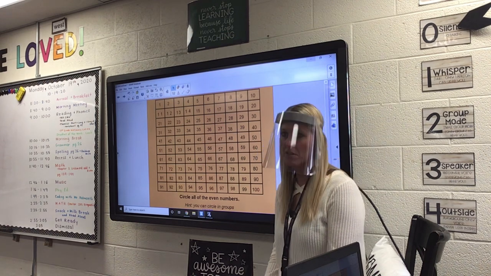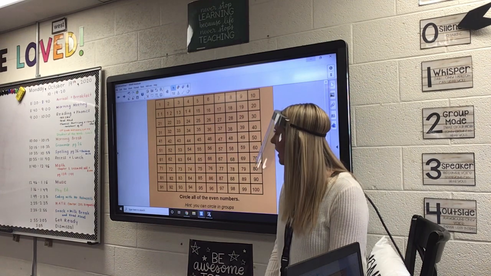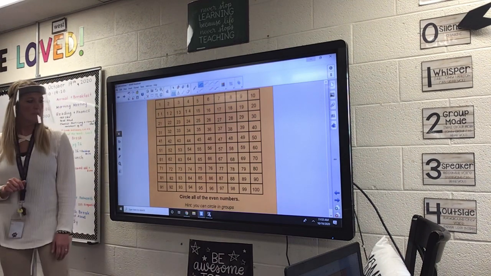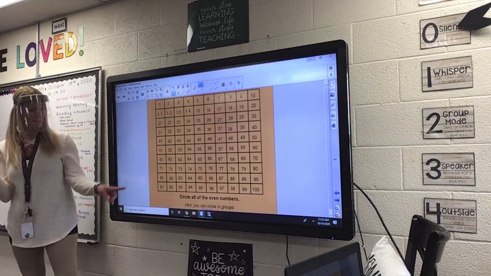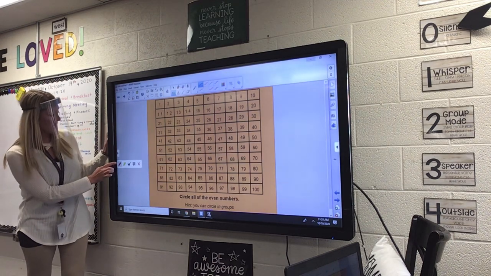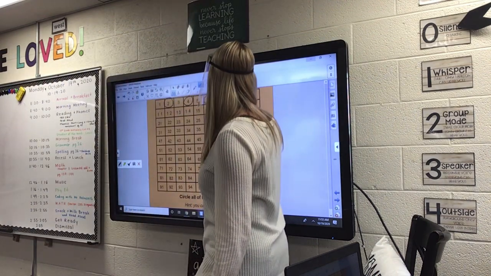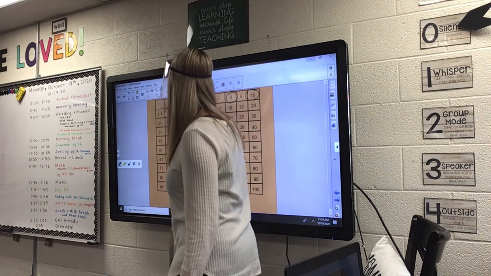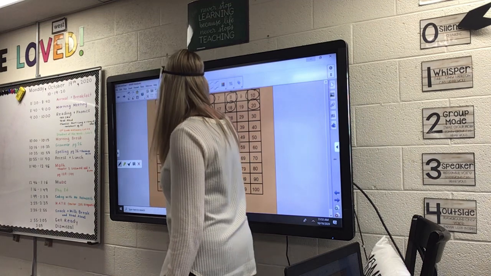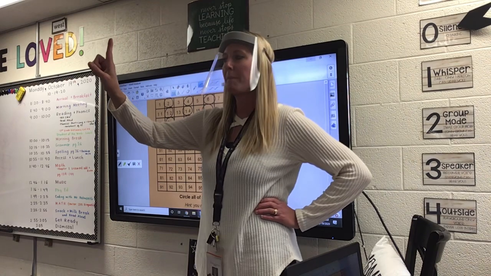Now, Mrs. Murphy's going to look at this hundreds chart. I have 100 numbers on here. When I circle the even numbers, I'm going to see a pattern. I'm going to get my marker and circle the even numbers: 2, 4, 6, 8, 10, 12, 14, 16, 18, 20, 22, 24, 26, 28, 30. Now, I'm going to stop.